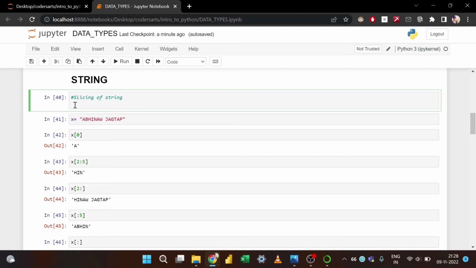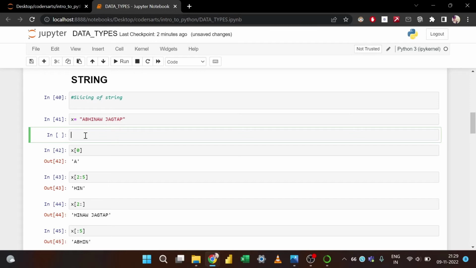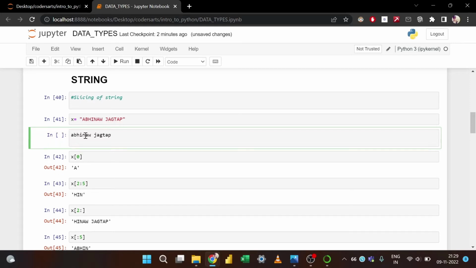If I want to see the index of my name, it will be more or less like this. The index of A would be 0, B would be 1, H would be 2, and so on.